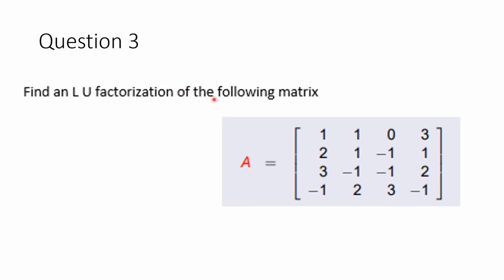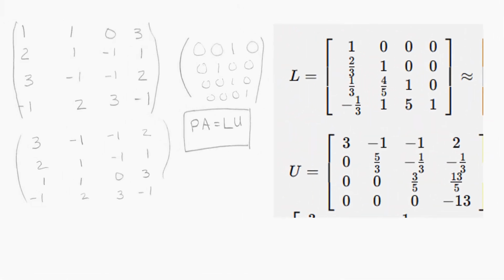Number 3, you were to find an LU factorization for this matrix. You might remember that when I was lecturing on this, I called that part 1, and I never really got along to talking about part 2, and then I unfortunately picked something that we had to go to part 2 for. Now you see what really happens is you have to have pivot elements as you're going through this to do the LU factorization. So that sometimes requires you to do what's called partial pivoting, and that is moving some of these rows around. We really didn't discuss that.